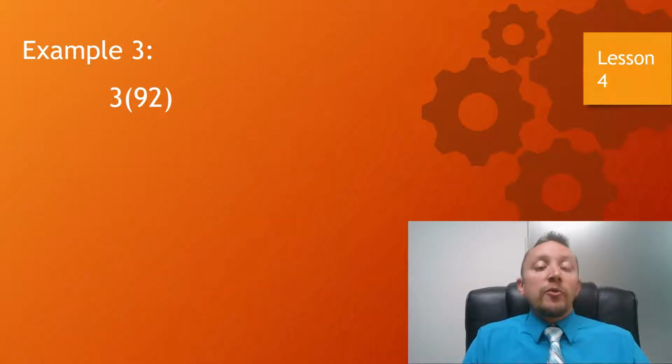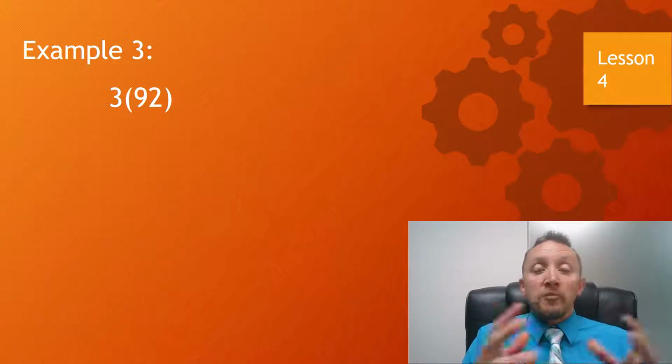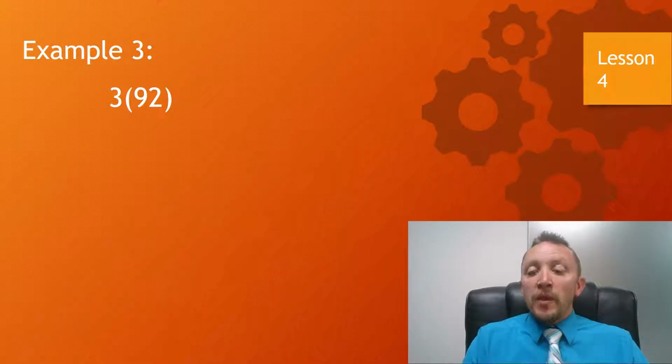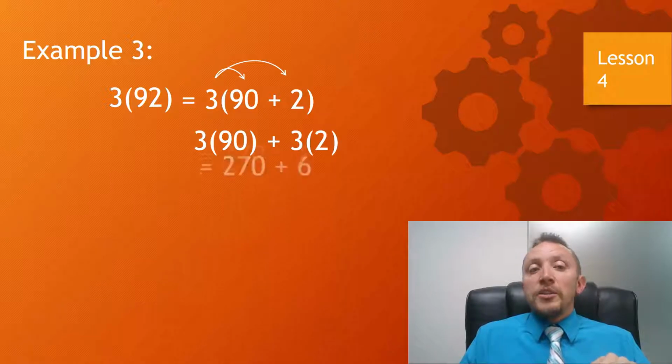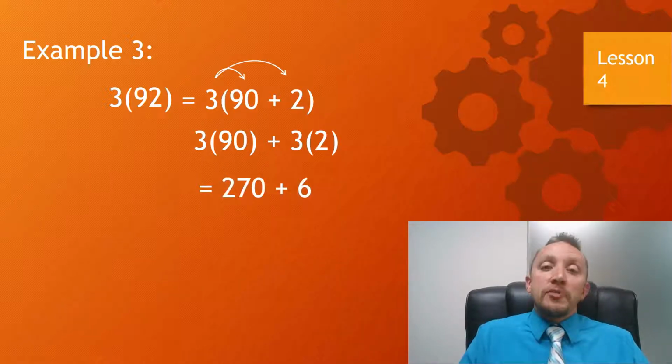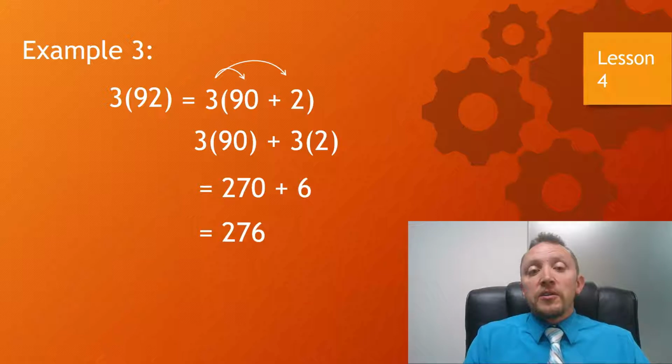Let's look at another example. Here we have 3 times 92. Now yes, we could multiply 3 times 92 using multiplication the traditional way, or we could apply this idea of the distributive property by taking that 92 and breaking it up into 90 and 2. It's tens and it's ones. And now we can distribute the 3 times 90 and the 3 times 2. And 3 times 90 would be 270, and 3 times 2 would be 6, giving us 276. That's just another way that the distributive property could be used.